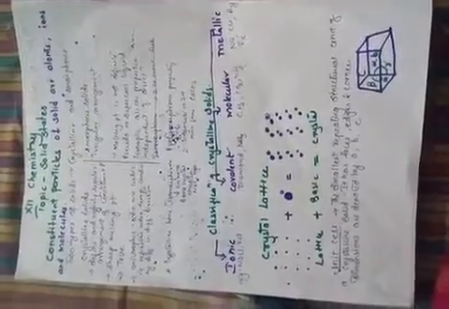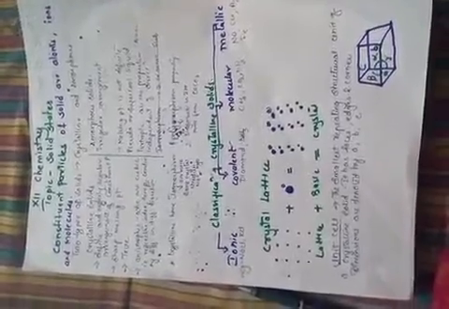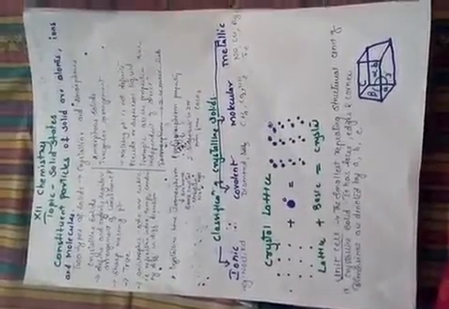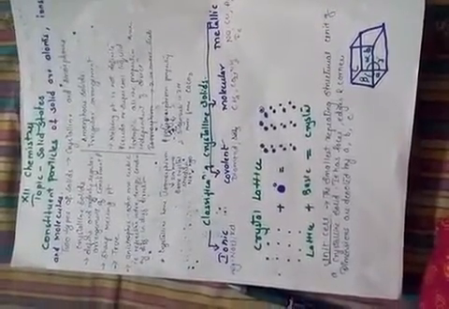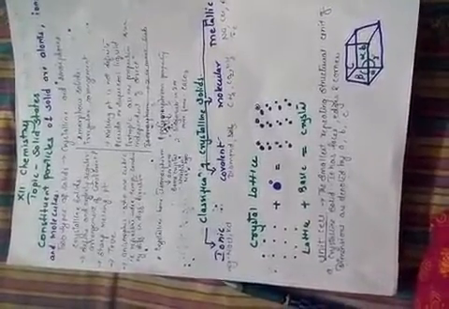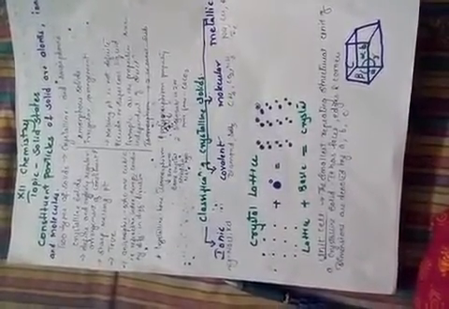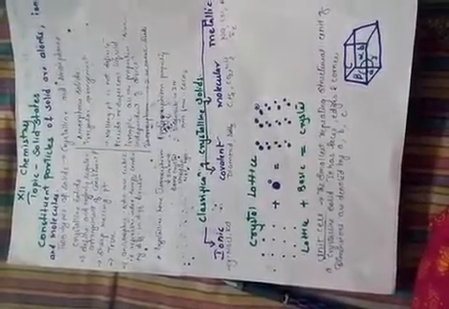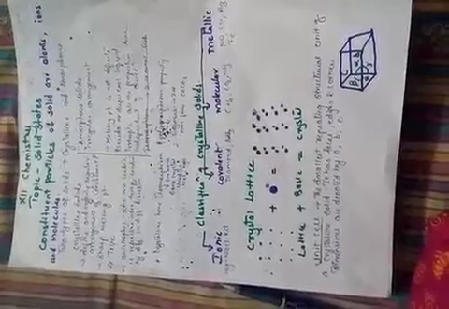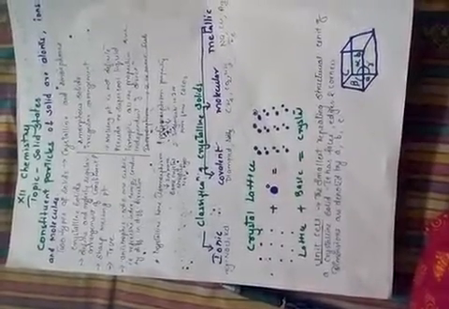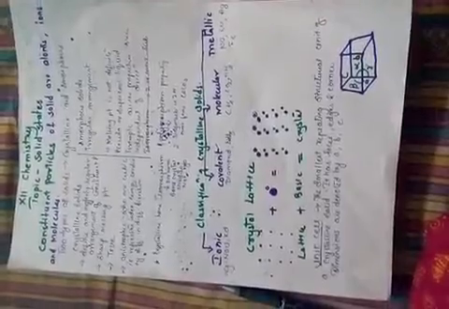Then we are going to study the classification of crystalline solids. Crystalline solids are classified into ionic, covalent, molecular and metallic. Ionic crystalline solids have an ionic bond between them. Because of that the force of attraction combines the particles together to form the structure. Example, sodium chloride, potassium chloride. Covalent crystalline solids have strong covalent bond formation. Example is diamond, where the carbon atoms combine together in a strong manner, and because of that the highest melting point is observed in diamond.